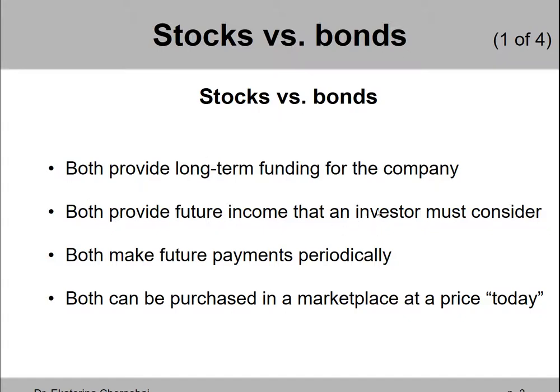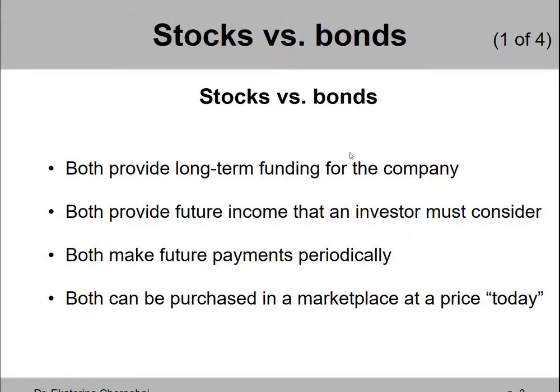From an investor's perspective, an investor can buy stocks or bonds issued by a company, and in return, the company will be providing income to that investor. So what do we call that income? On stocks, the investor will be receiving dividends regularly, and on bonds, the investor will be receiving coupon payments.